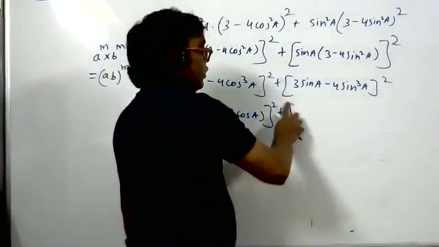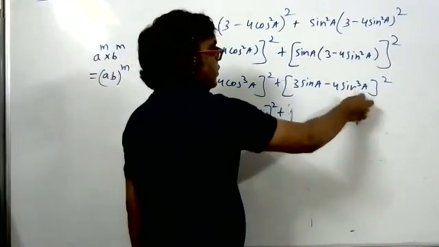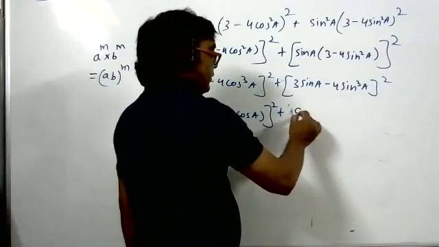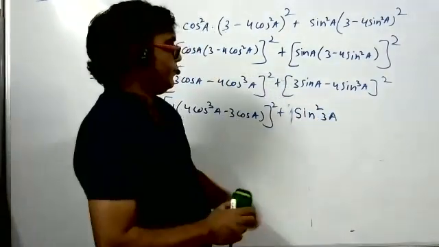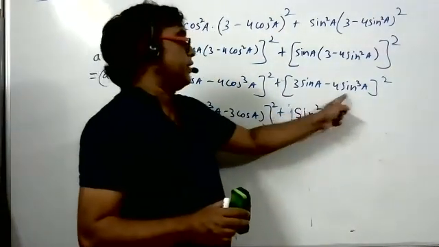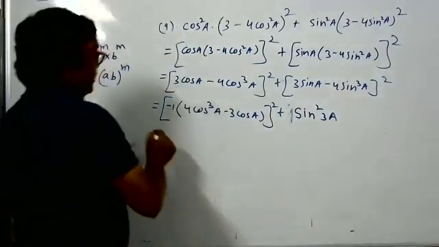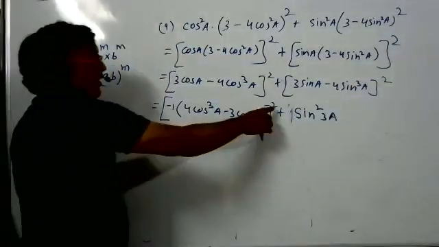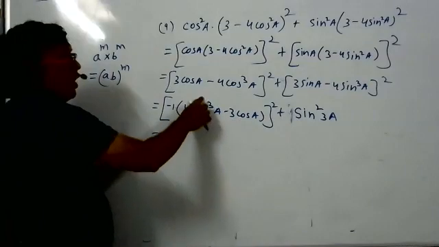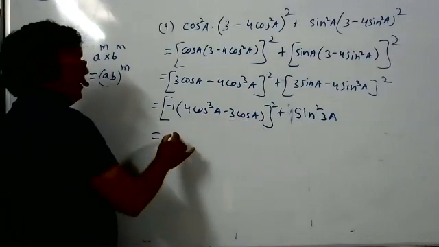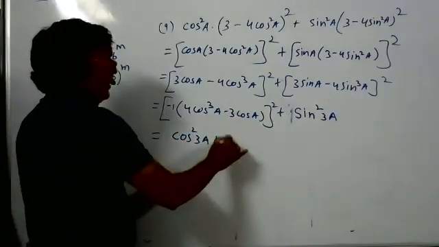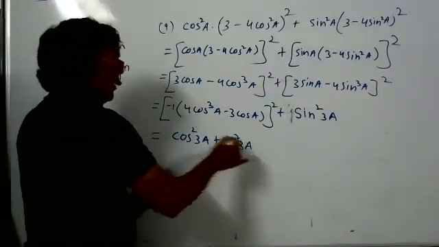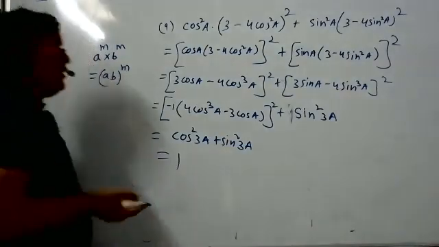And do you know the formula of 3 sin A minus 4 sin cube A? That is sin 3A. Minus 1 square is 1 only, and 4 cos cube A minus 3 cos A is cos 3A. So cos square 3A plus sin square 3A. We know cos square theta plus sin square theta is 1. So this is the easy method.